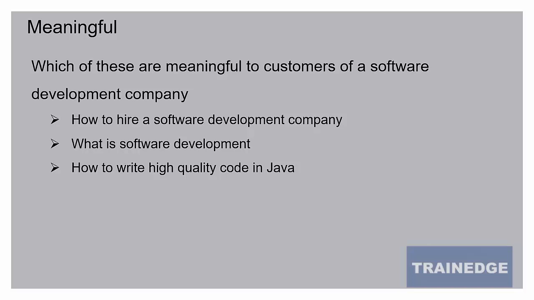In this example, a company which is trying to hire a development company definitely wants to know how they should go about hiring, because a lot of those companies may not have experience of doing this process. So it is relevant for them, it is meaningful for them how to hire a software development company.